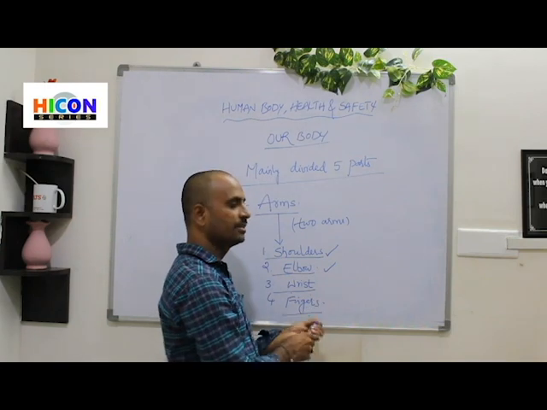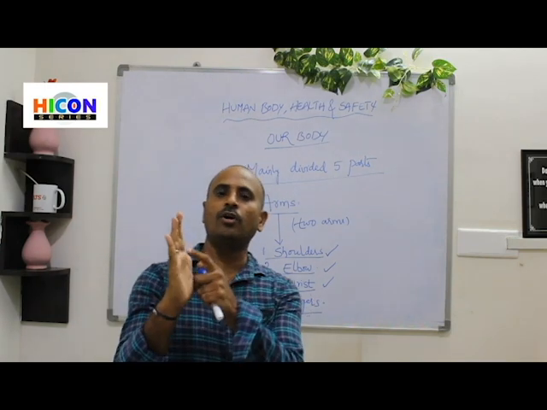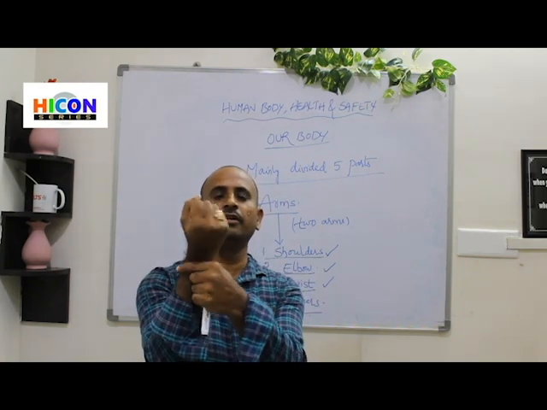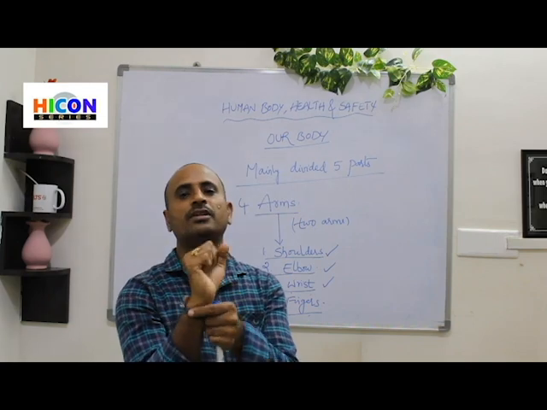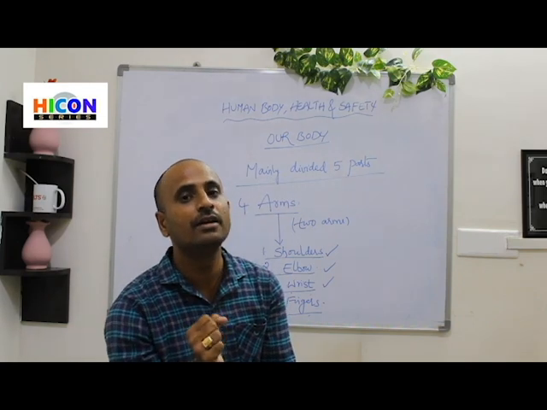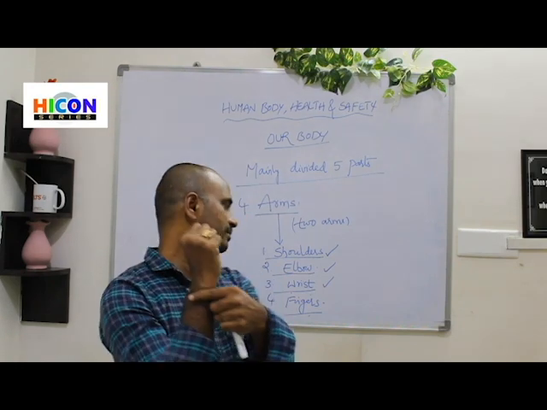And third one is wrist. Wrist is located below our palm. So this part is called wrist. Generally we put watches on this part. That's why those watches are called wrist watches. So this is called wrist.